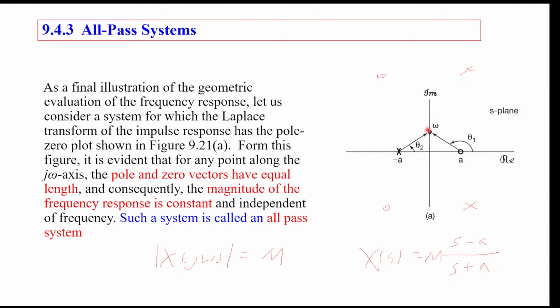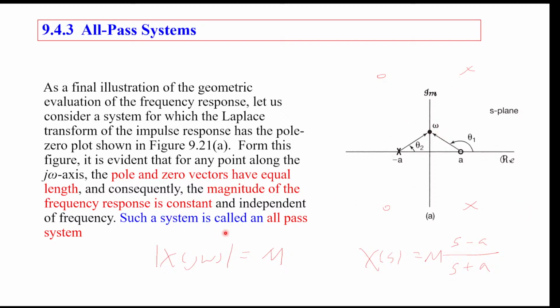So this omega's distance to a is always equal to its distance to minus a, just because this triangle has equal distance here and here. So whatever omega you have, the magnitude of big H of s is the same. And that's why the system is called an all-pass system, because the magnitude of the frequency response is constant. It always has equal length to a pole and a zero.